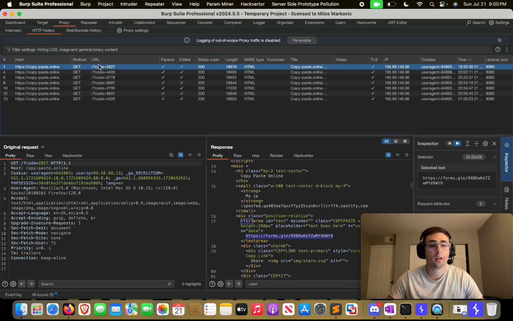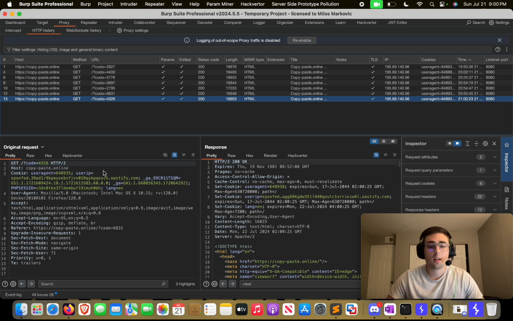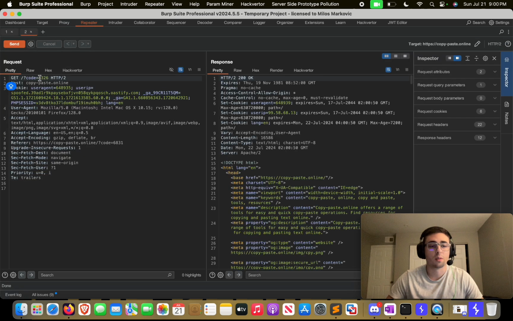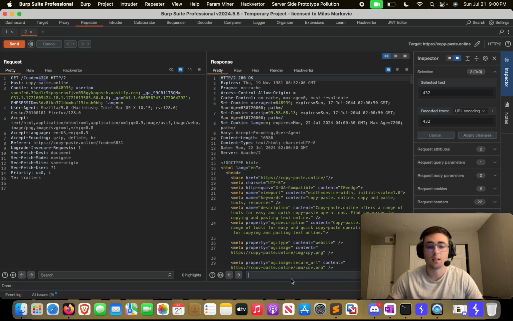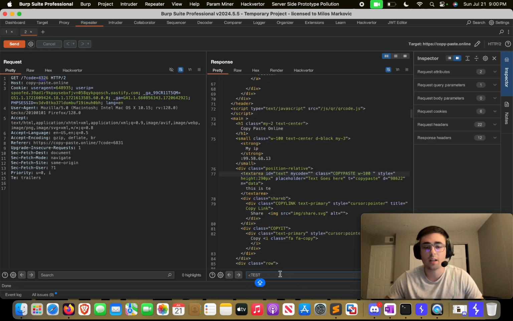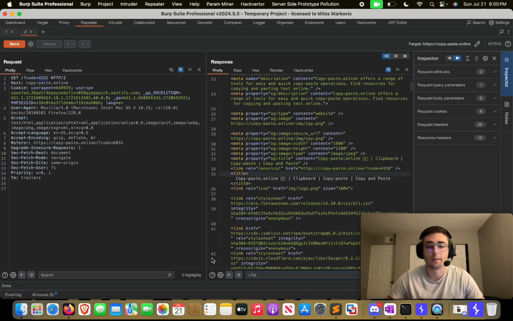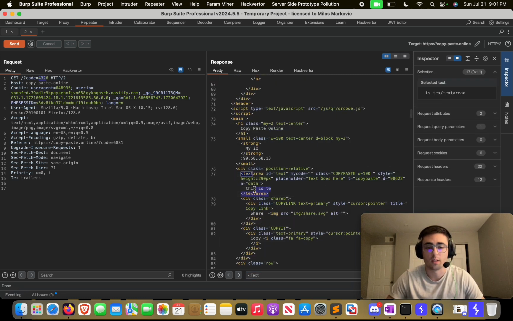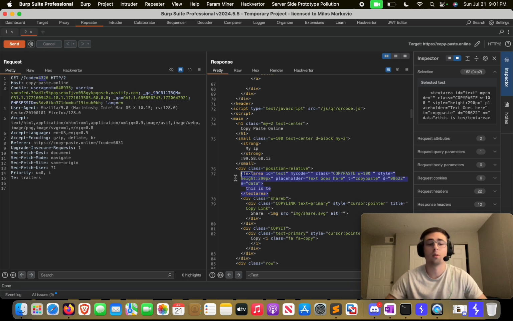Let me just put this down. There is a request being made, and if we send this to repeater and send it again, there is a really simple code. You enter the code, and then all the data goes to the text area. So if I can write, you can see here in the text area, this is a TE, which is supposed to be, this is a test, right? So all the data goes to the text area.